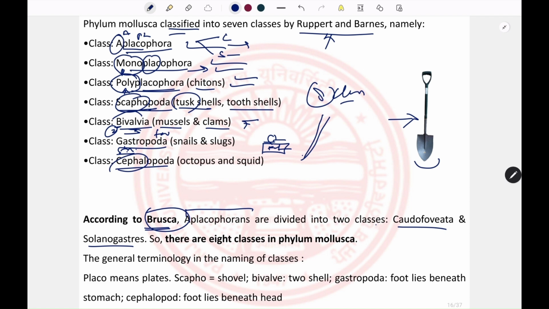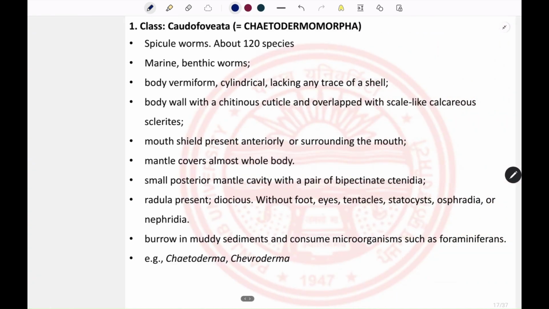And the cephalopods: poda means foot, cephalo means head. So when the head is present on the foot, those organisms are known as the cephalopods. Octopus and squids belong to the cephalopods. Snails and slugs belong to the gastropods. So coming to the